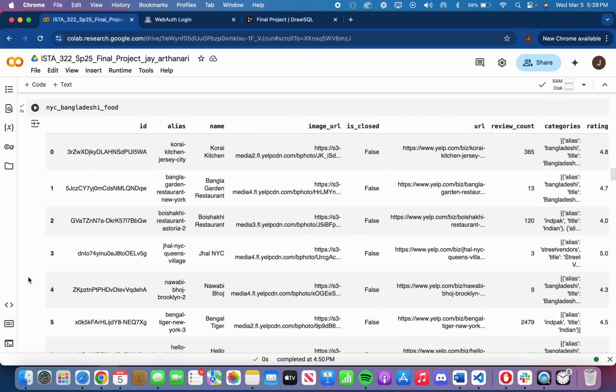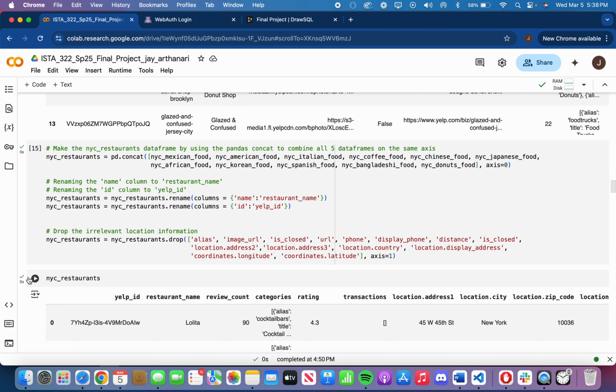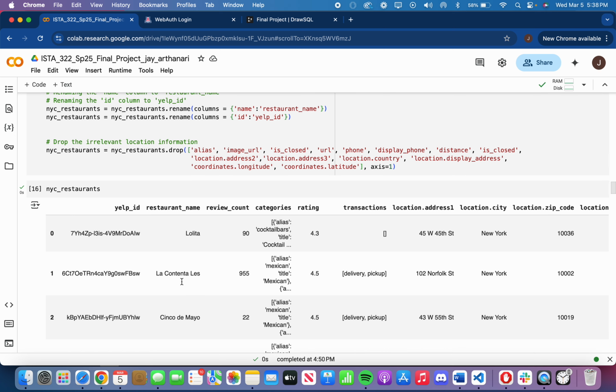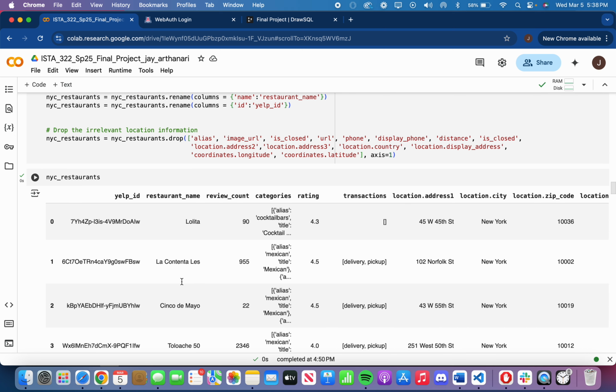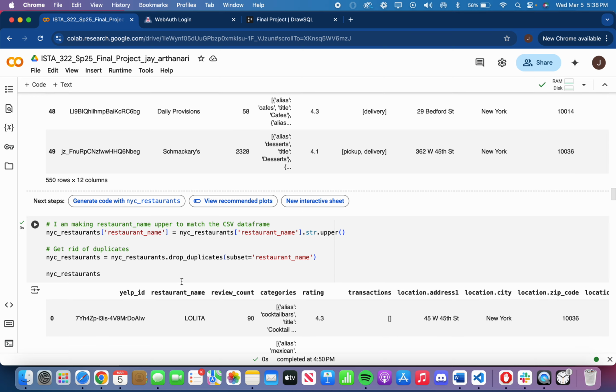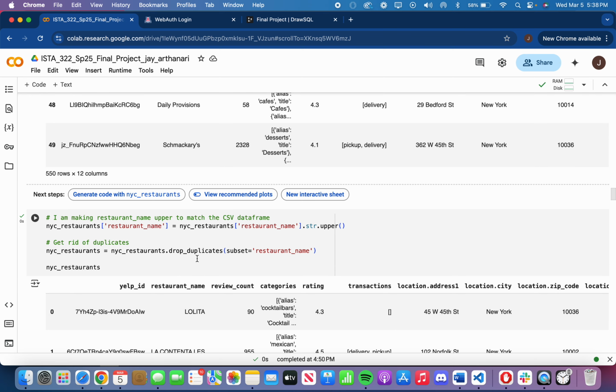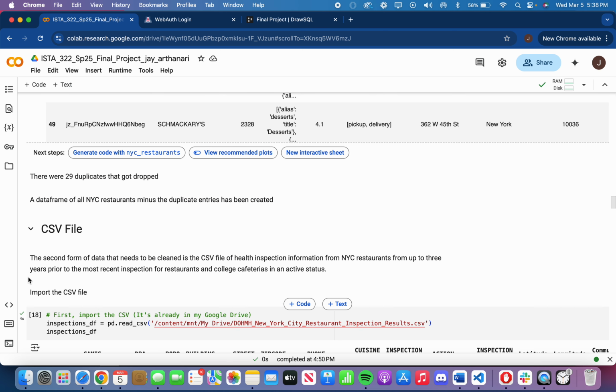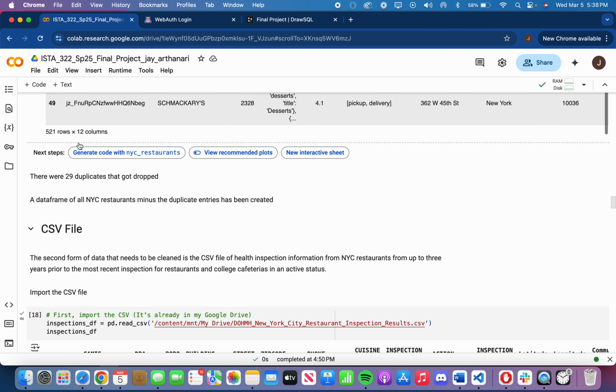So then after I do this, I put them all into New York City restaurants, do 2 simple renames, and I drop the irrelevant location information. And then I'm left with this. Then after I do this, some simple reformatting, and I got rid of any restaurant name duplicates, and I was left with 521.